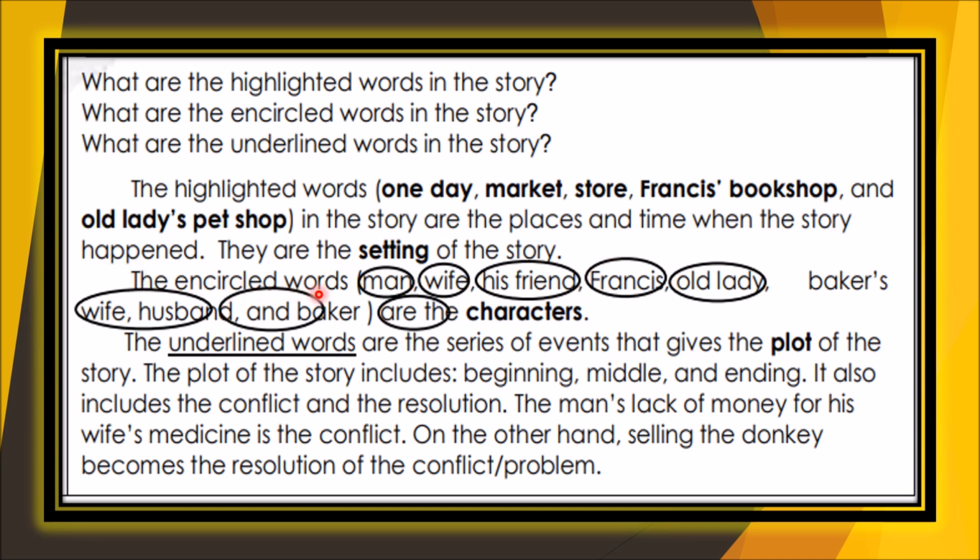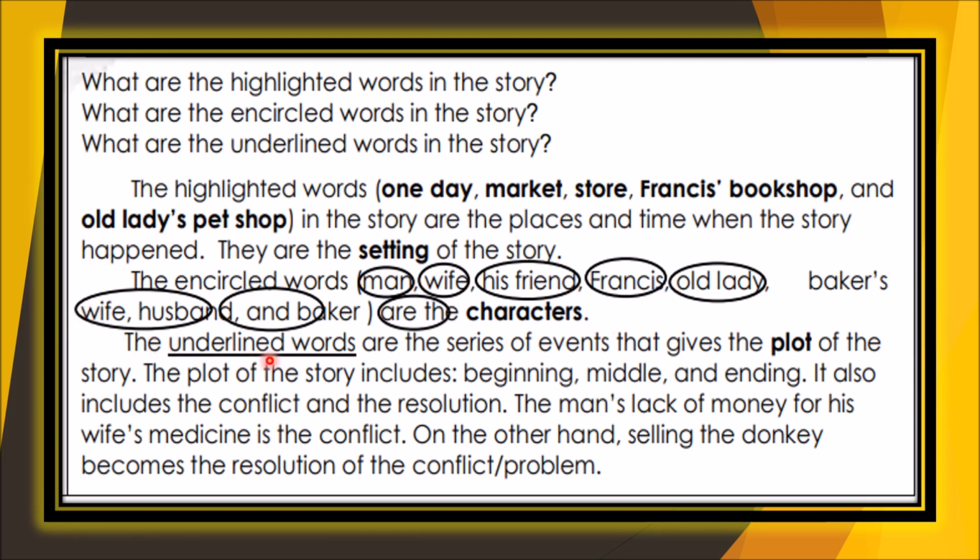Okay, the encircled words man, wife, his friend, Francis, old lady, baker's wife, husband, and baker are the characters of the story. Okay, characters, they're the ones doing the story, right? Then they are performing this story.